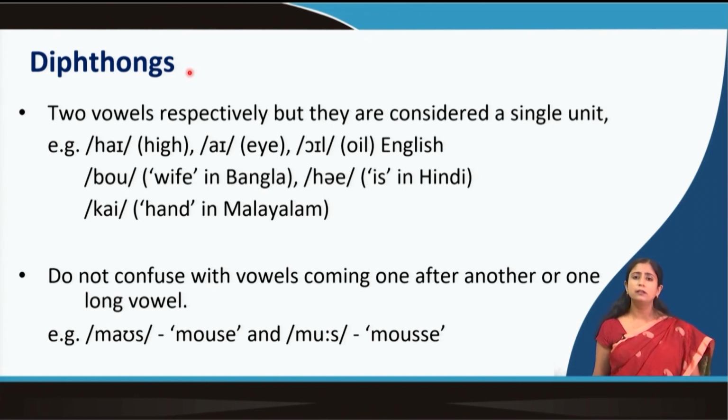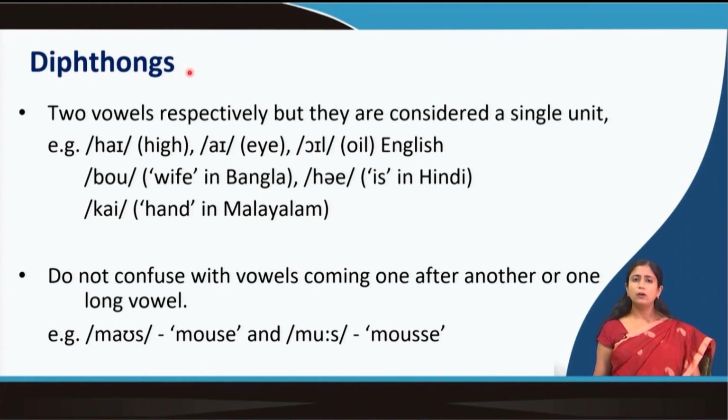Diphthongs are also found in Indian languages. We have words like bow in Bangla, which means wife, O, Hindi hai. In Malayalam we have a word like kai, for hand. So, in all these words you can see how vowels are actually coming together and merging into each other, so that you can't separate one vowel from another, then only we call it a diphthong.